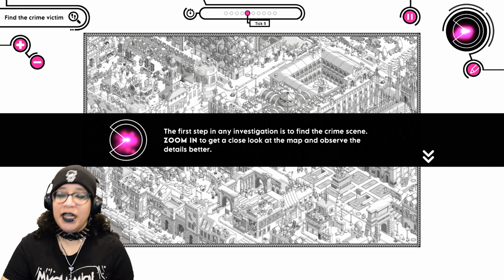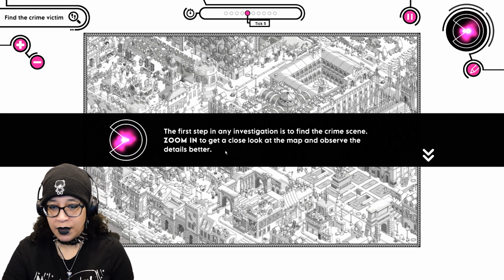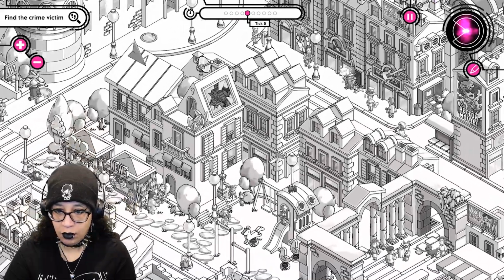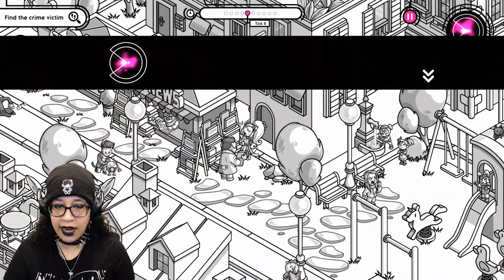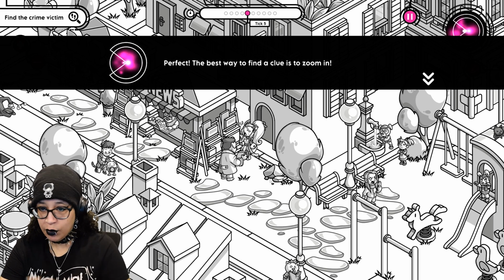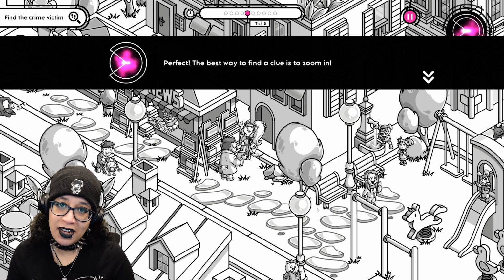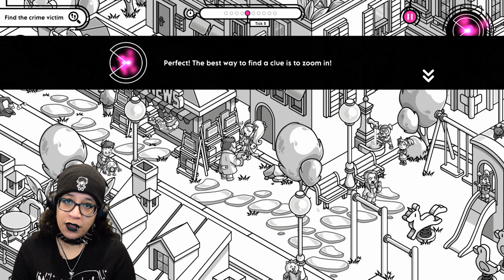Maybe that's why. Zoom in to get a close look at the map and observe the details better. Okay, I think I can do that. Should I use my... Oh. Look, there are animals and there's humans. That's kind of cool. Perfect. What is that from? Is that from Smash Brothers?